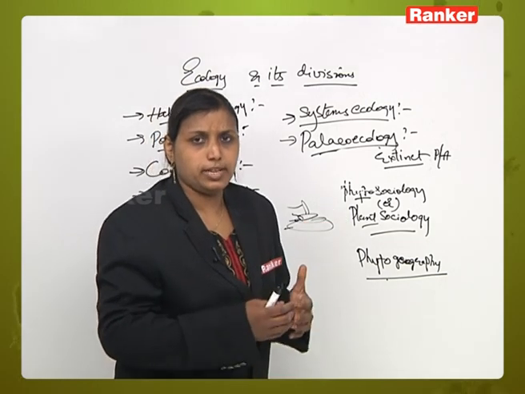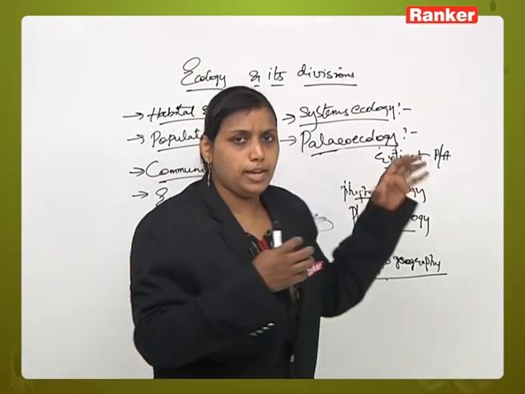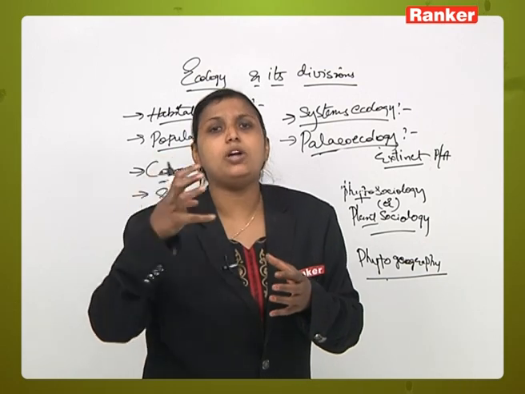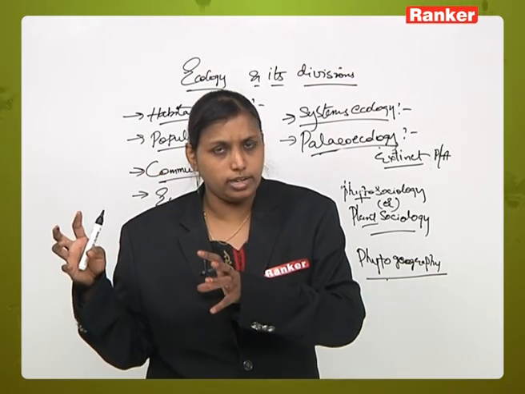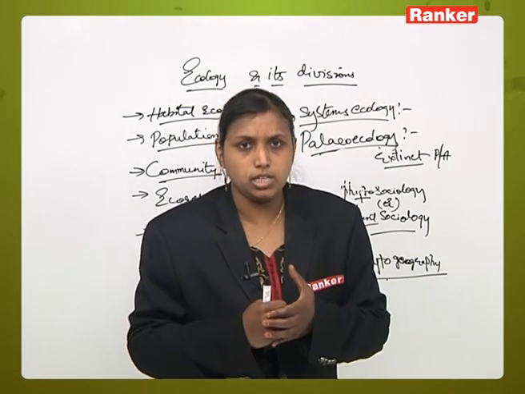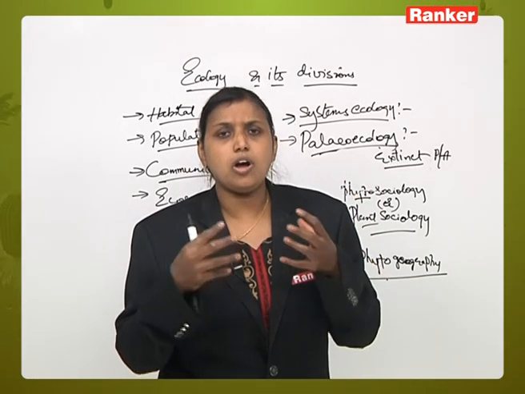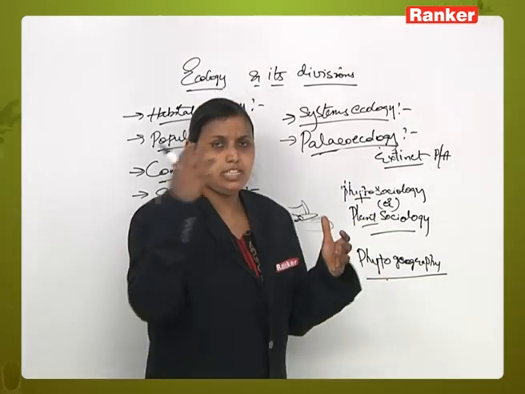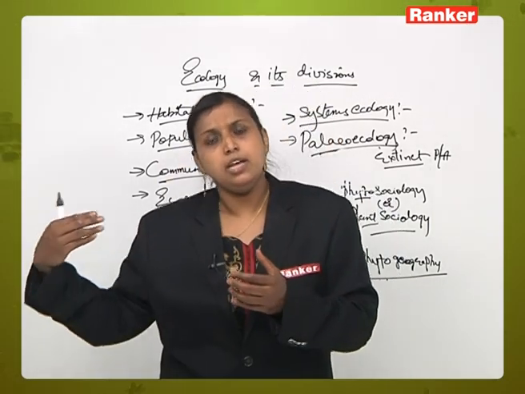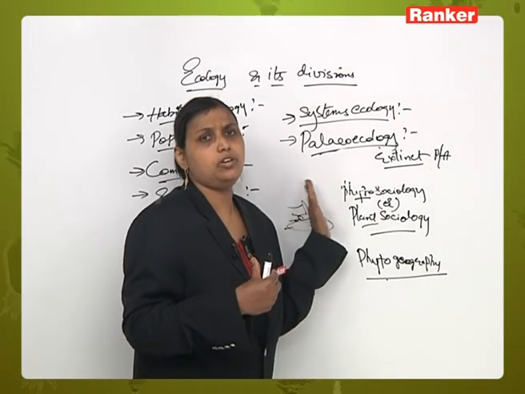For example, if in this place 100 years back there was some sort of vegetation, in paleoecology we will study what type of vegetation was there in that particular area 100 years ago. If some vegetation existed, what type, what was the productivity of energy, what was the growth of the plant, what was the size of the leaf, flowering. All that will be studied about that particular area in relation to the plants which existed in those time periods. That type of study is called paleoecology.